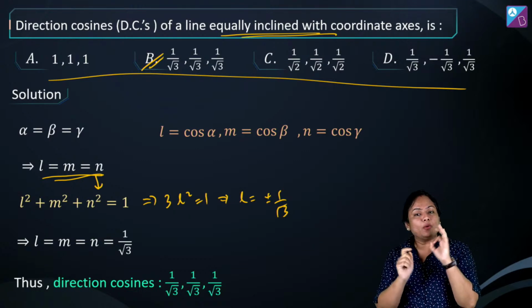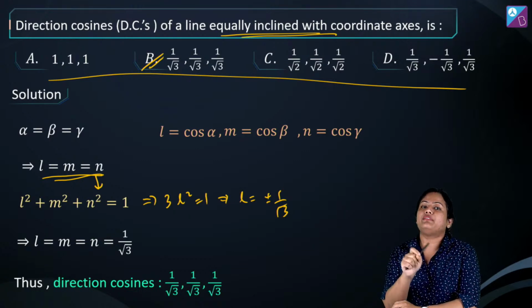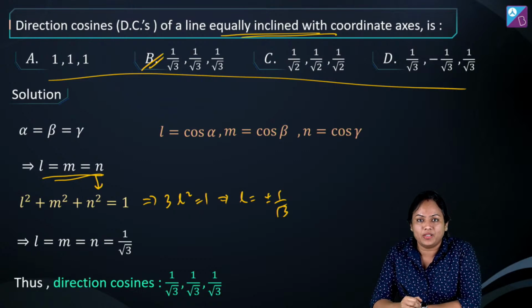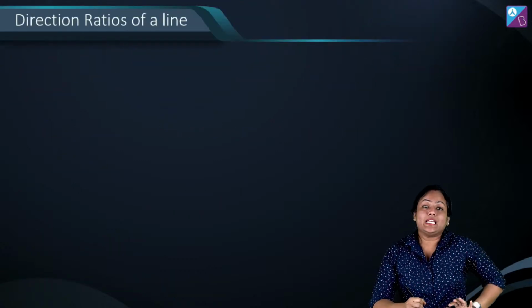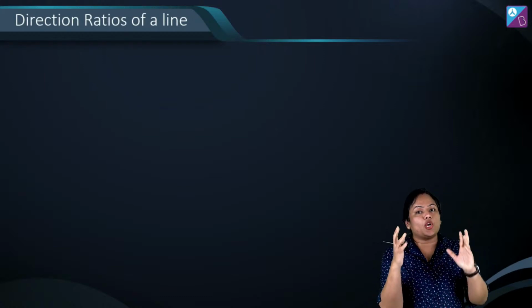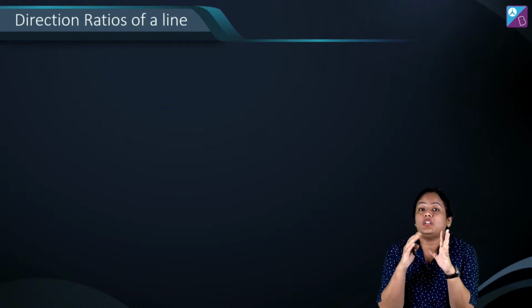ठीक है. तो कभी भी equally inclined whenever they are saying, you have to remember element all three will be equal. Got it? All right. Now direction cosines के बाद में एक और जो बहुत important चीज है which is direction ratio.